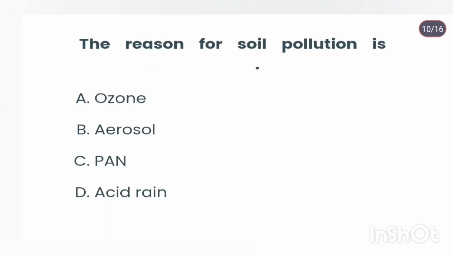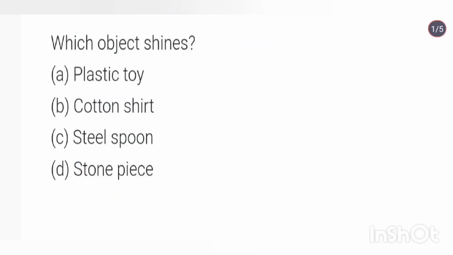The reason for soil pollution is acid rain. Which object shines? Steel spoon. Steel spoon is a metallic object while all others are non-metals.